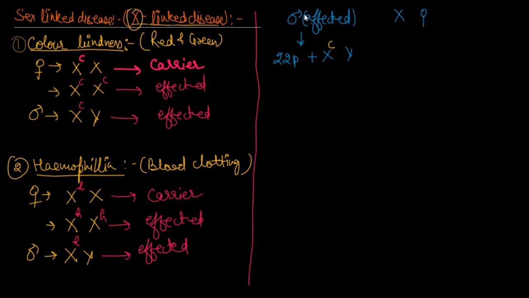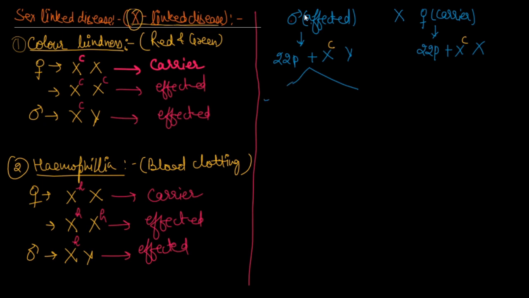Suppose he was married to a female who is a carrier, a colorblind carrier. So we will write 22 pairs plus X, that is, one X including C. The same process as sex determination applies. First we have to make the gametes.